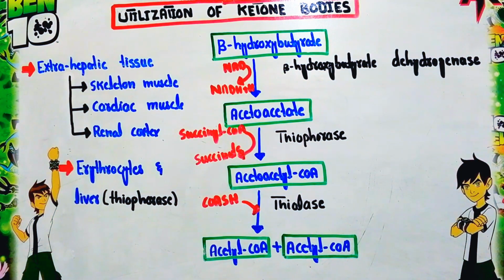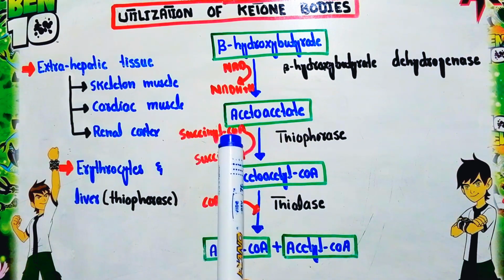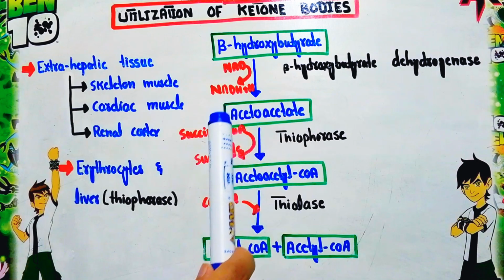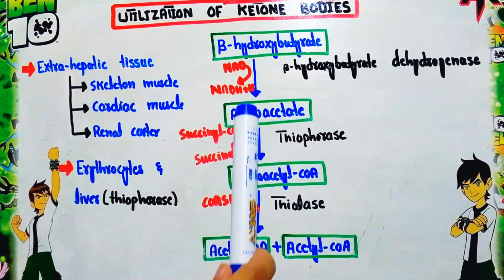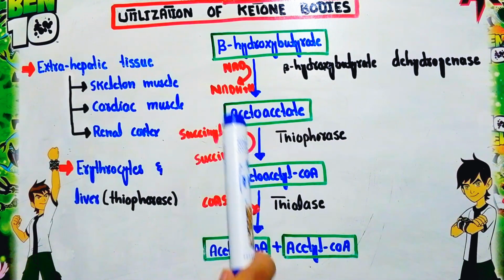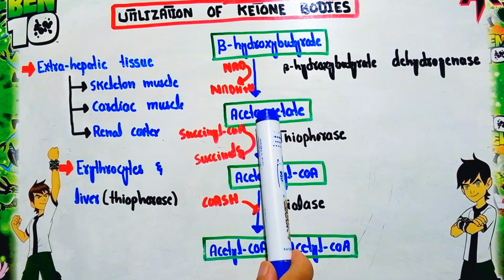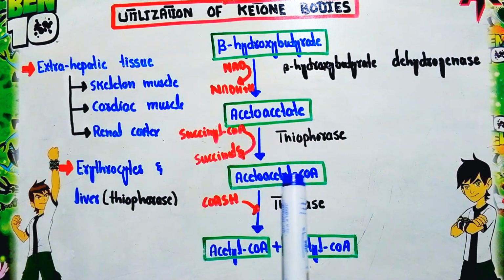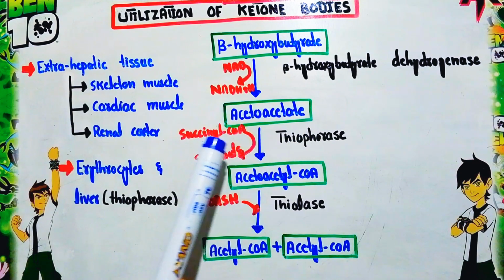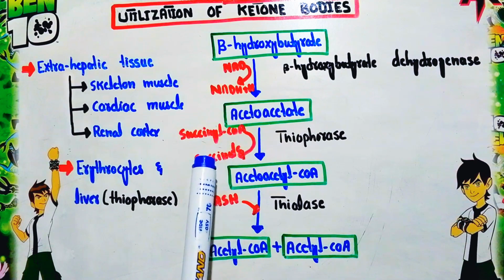So what happened to the acetoacetate? Now another enzyme, that is thiophorase enzyme. This enzyme acts on the succinyl coenzyme A and removes the coenzyme A from it. This coenzyme A, after the removal from the succinyl coenzyme A, will combine with the acetoacetate and convert it into acetoacetyl coenzyme A. After the removal of this coenzyme A from the succinyl coenzyme A, it is converted into succinate.